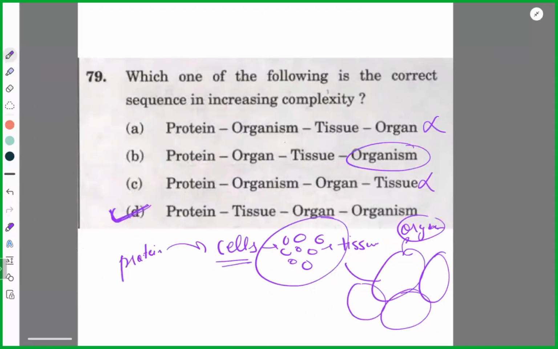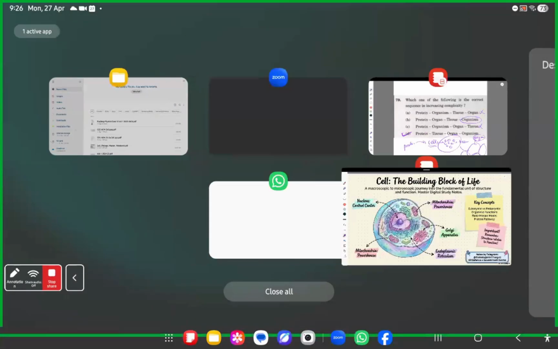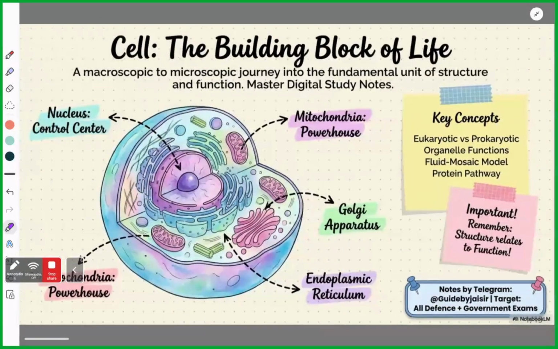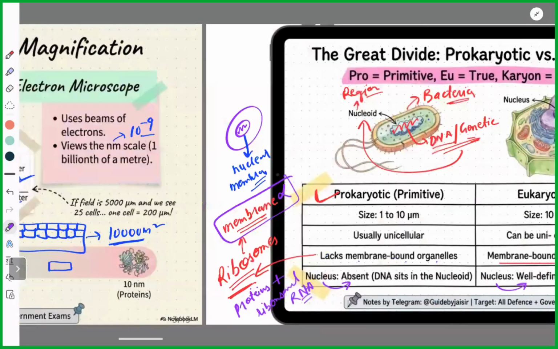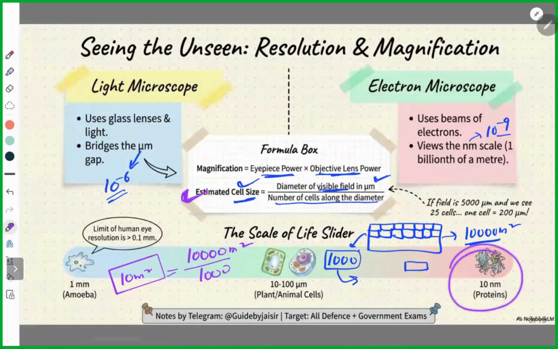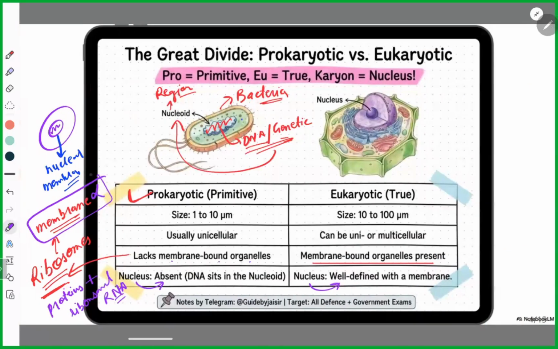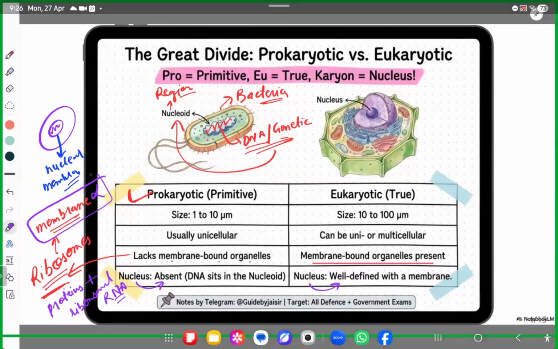That's why we have just covered it. Now it is your part to revise. I'm telling you, you have to revise it. See this one, smallest, right? Proteins, then you will see cells. So protein to cells, then cells to tissues, tissues and organs to organism.